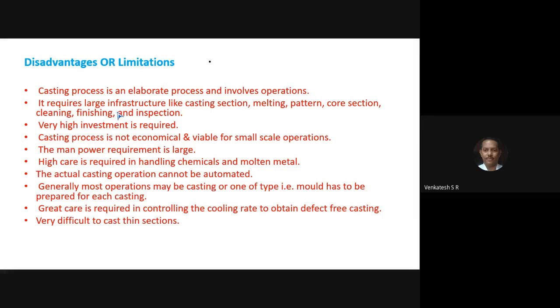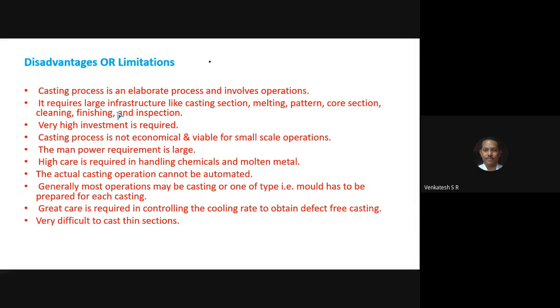Next, the foundry requires large infrastructure, which requires skilled operators, furnace, molding section, pattern and core section, cleaning, fettling, finishing. You have a lot of sections required for the production of castings. And the initial investment for a foundry is usually high.